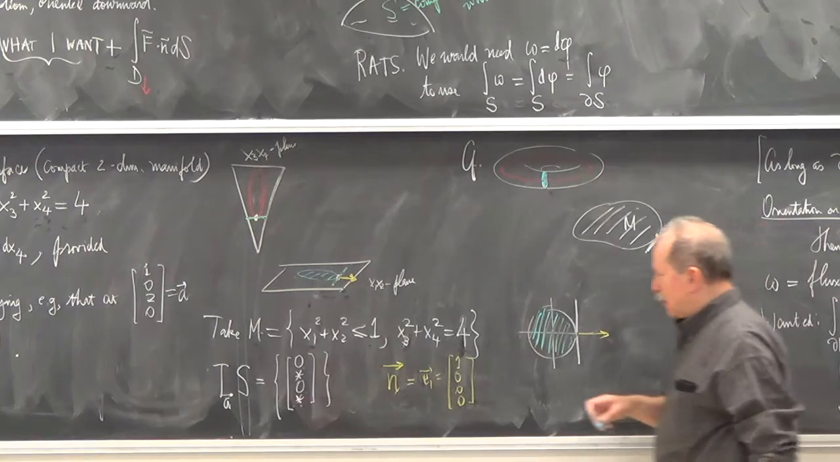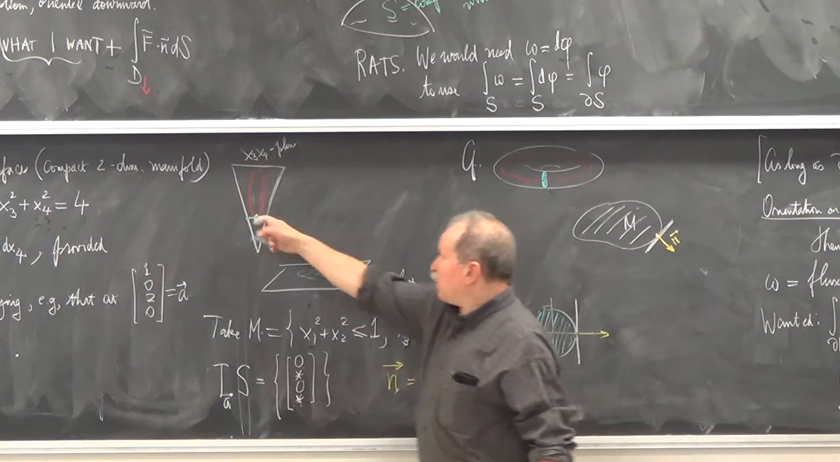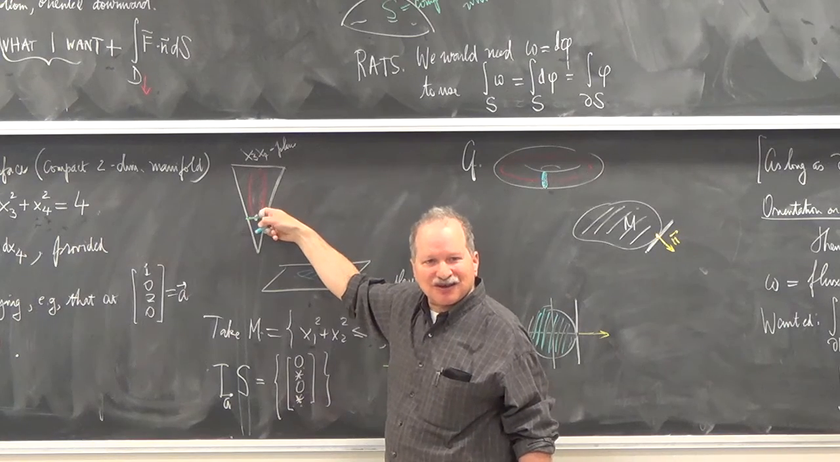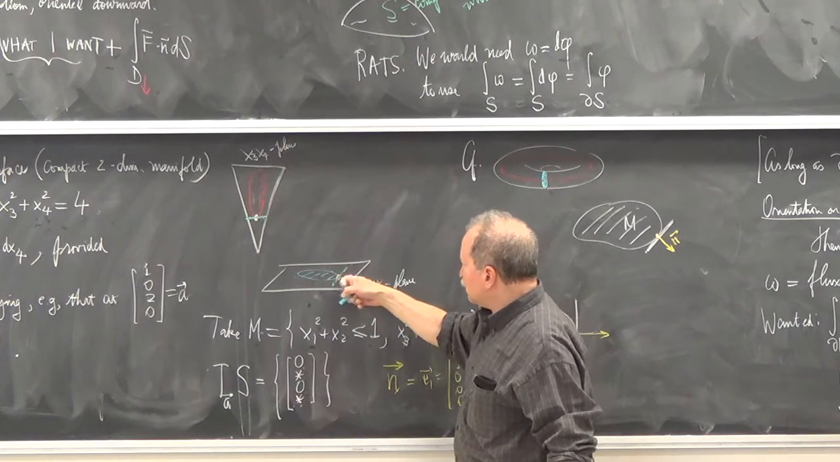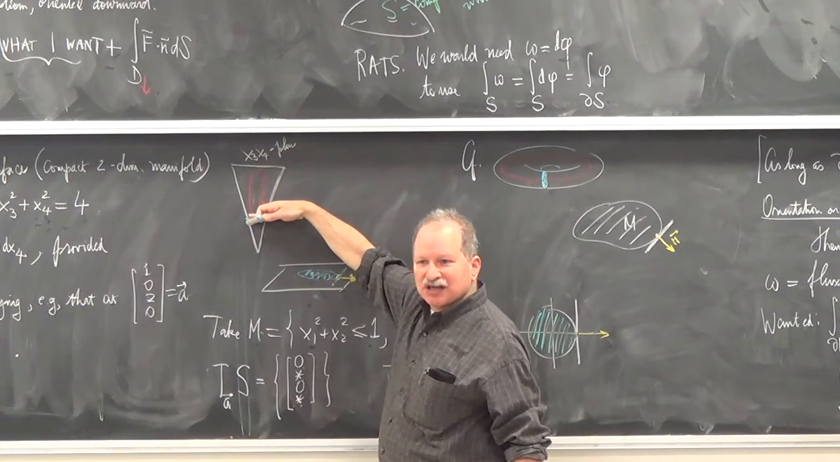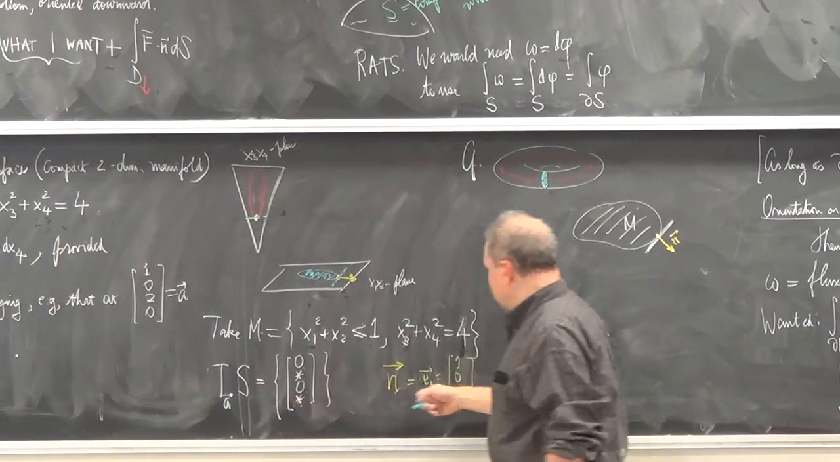At A. Why? Because I'm not filling in the x3, x4 plane. I'm still just going around my circle, so my normal vector only has to point out of the filled-in part. It's not changing in the x3, x4 direction. So this is what my n is.